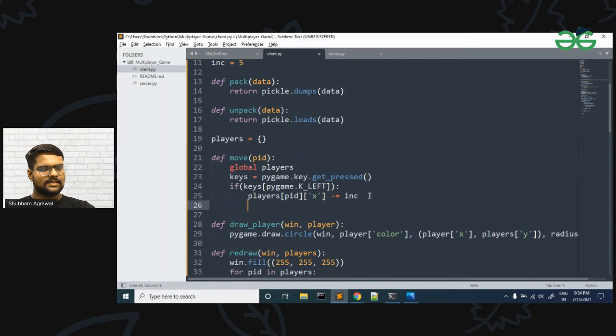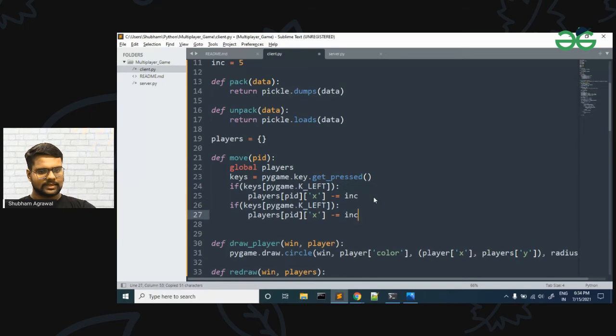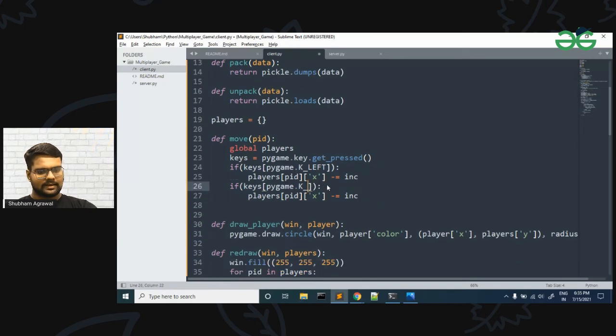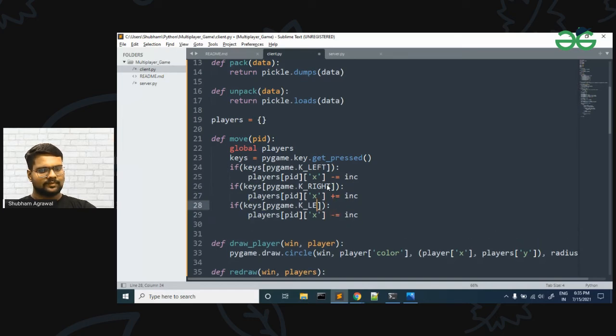What if it is a right key? We are going to make the condition for that also. So if the key is right, then we will increment the x coordinate. And if the key is up, then we are going to decrement y.